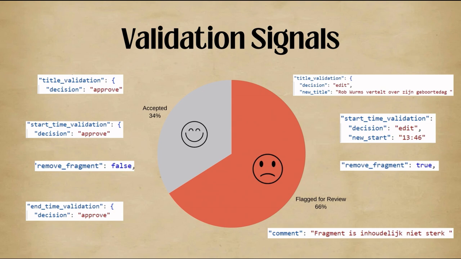Volunteers had flagged 66% of the segments for review. Usually, a high rejection rate looks like a failure, but for us, this was a roadmap. It was human intuition telling us exactly where the model was breaking.